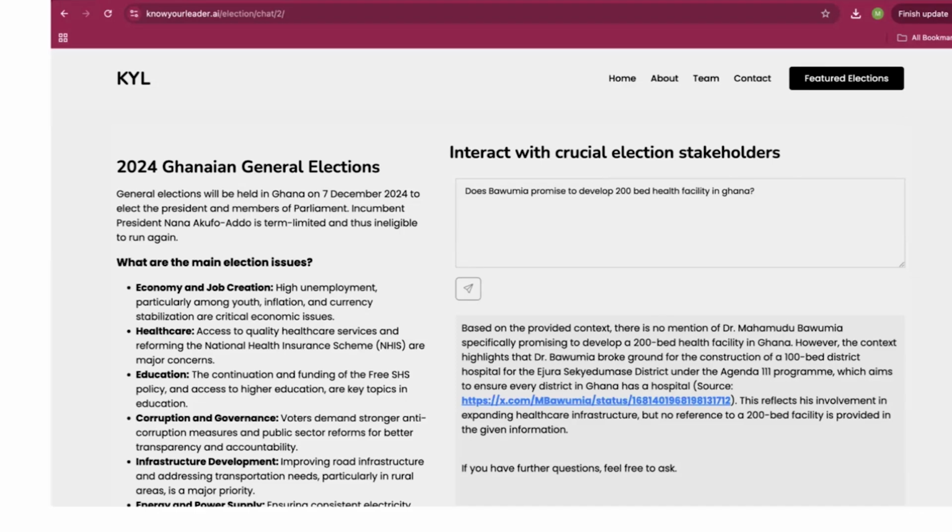the context highlights that Dr. Bawumia broke ground for construction of a 100-bed district hospital for a district under the Agenda 111 program, which aims to ensure that every district in Ghana has a hospital. So for context, Bawumia is actually the current vice president of Ghana. That's why you can see what he has done already being brought into the context here.